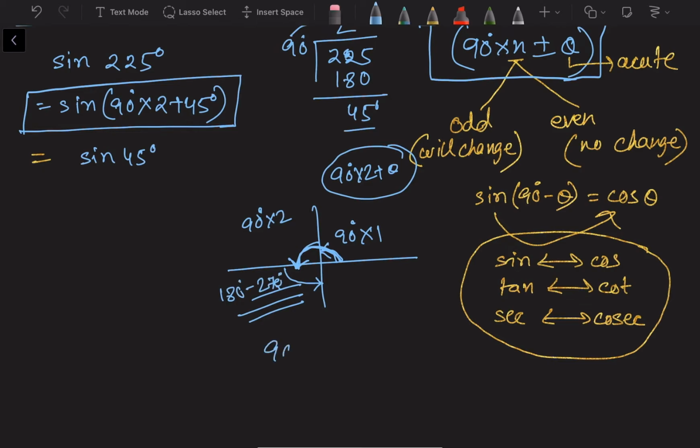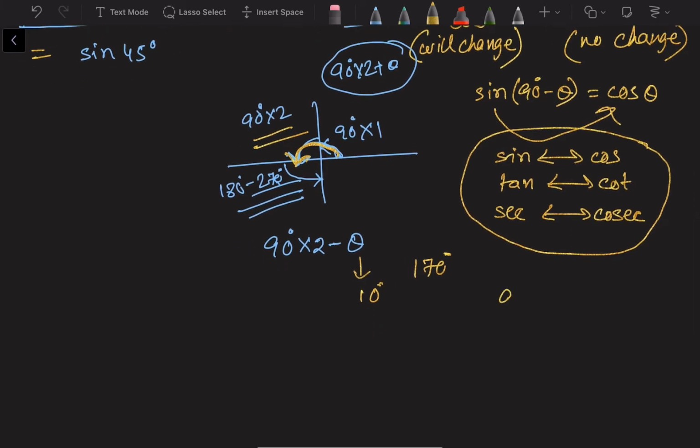But if an angle is in the form of 90 into 2 minus theta, 90 into 2 means up to this line, so total 180, and 180 minus something. Suppose it is 170 degree, where theta is 10 degree. So 90 into 2 minus 10 degree means 170 degree. So 170 degree will lie in the second quadrant only. So when a function is given in the form of 90 into n minus theta, the angle will lie in the same quadrant.